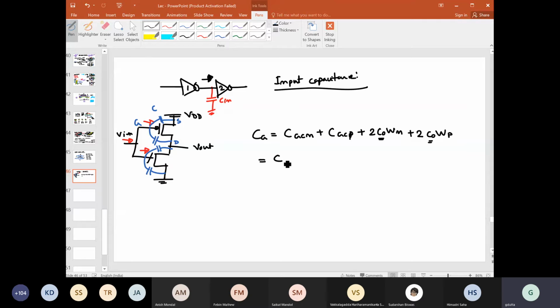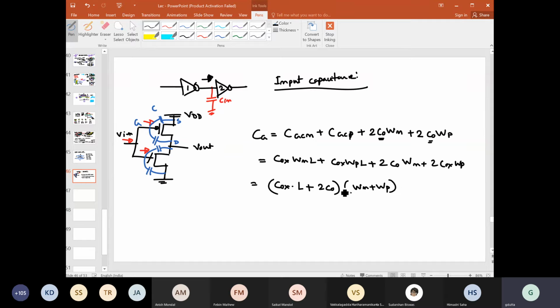Here, this one we can write as Cox Wn L, this one we can write as Cox Wp L, plus this one we can write as C0. If you do a bit of simplification, you will get Cox into L plus 2 C0 into Wn plus Wp. So this will be the input capacitance if you look from this side, due to the presence of the second inverter.